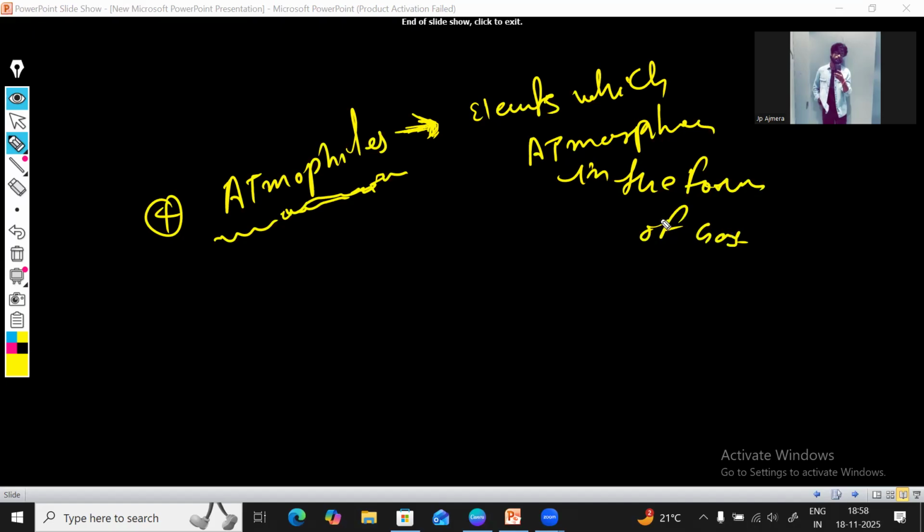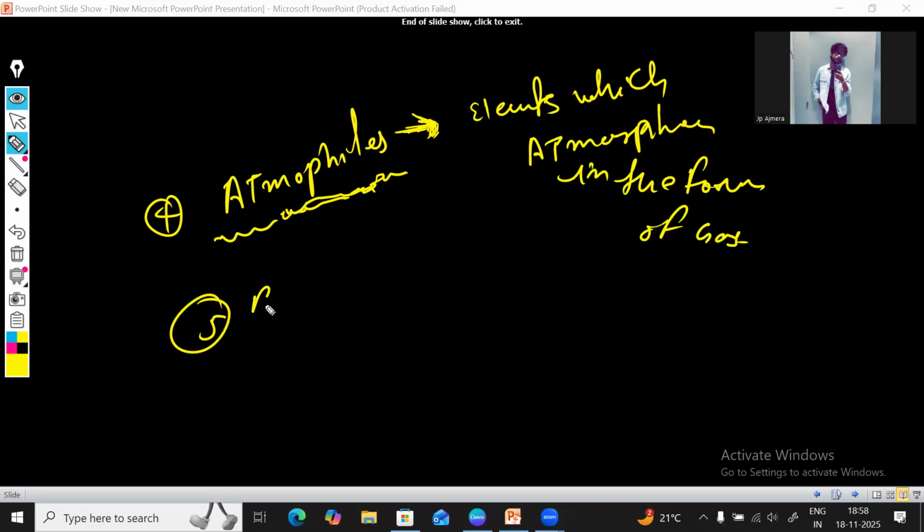Without watching the content, I can tell you all five. First one was lithophiles, which get readily ionized with oxygen. The second one was chalcophiles, which are interested in forming the bond with sulfide, and the third one was siderophiles, which form the bond with the metals. And then atmophiles, which are present in the atmosphere in the form of gas.